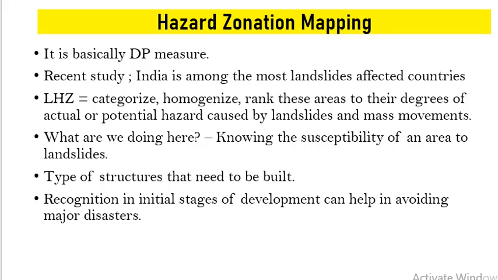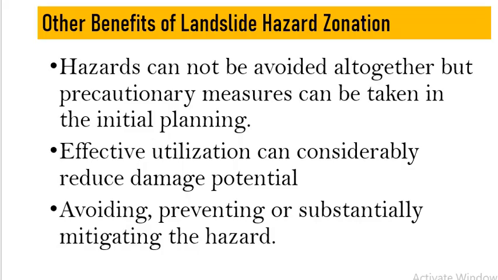Basically, we are knowing the susceptibility of an area to landslides, and through this we can decide which type of structures need to be built in that particular area, and how we can effectively develop those structures so they can be prepared for landslides.